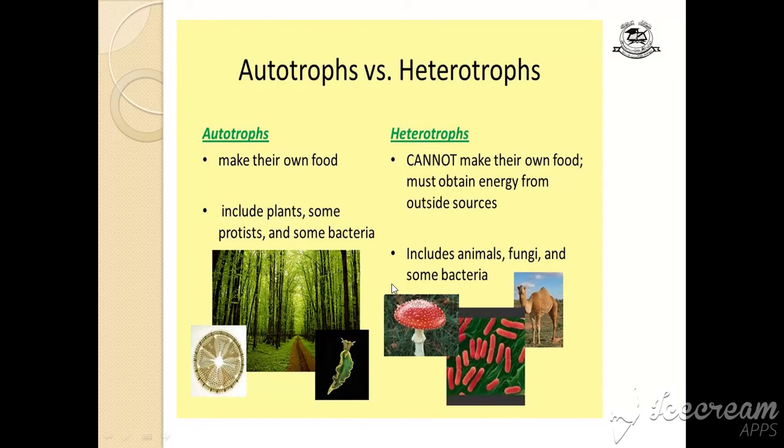Okay ji. So if plants are not heterotrophs, they are autotrophs. Autotrophs make their own food and heterotrophs cannot make their own food; they must obtain energy from outside sources. Autotrophs include plants, some of the protists and some bacteria. What are protista? We will study in the next kingdoms. And heterotrophs include animals, fungi and bacteria. What are fungi? We are going to study it. So I think the difference should be clear to you, what heterotrophs and autotrophs are.